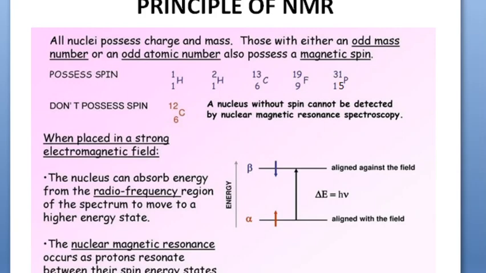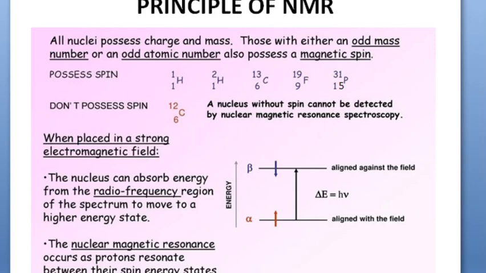Such nuclei are H1 proton, deuterium 1H2, carbon-13 isotope, fluorine-19 isotope, phosphorus-31 isotope. So what is common in all these nuclei? They have either odd mass or odd atomic number. Hydrogen has atomic number 1, so odd atomic number.